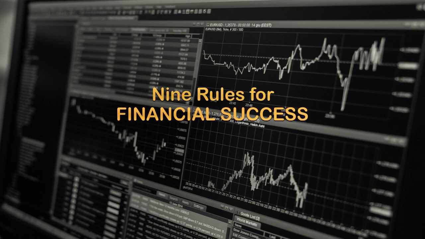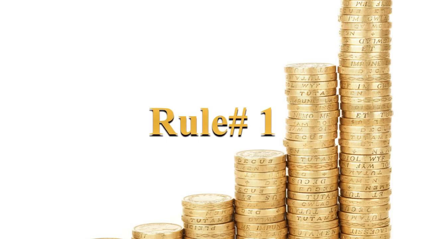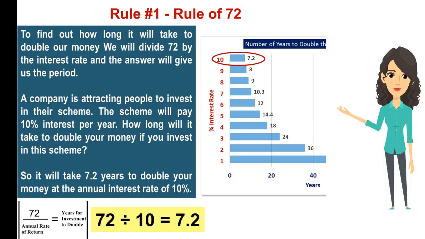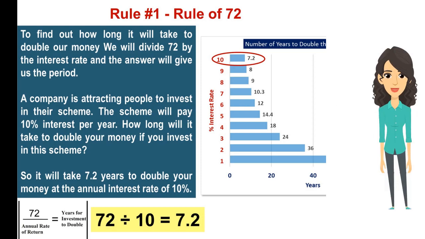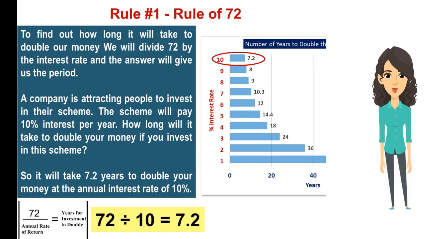In this video, I will explain to you the 9 rules that will help you to be financially successful. Rule number 1. This rule is used to find out how many years it will take to double our money. To find out how long it will take to double our money, we will divide 72 by the interest rate, and the answer will give us the period.